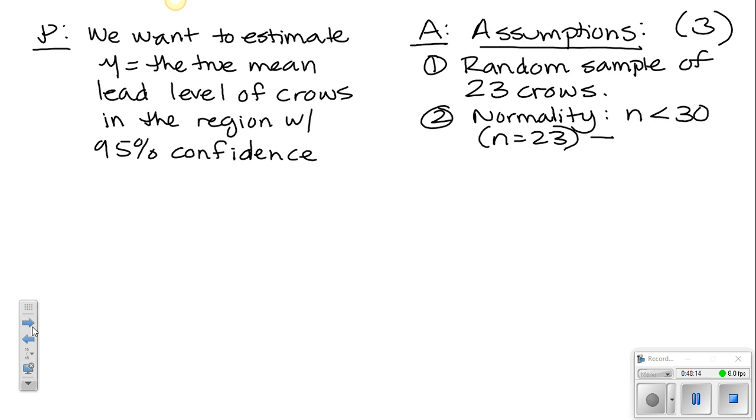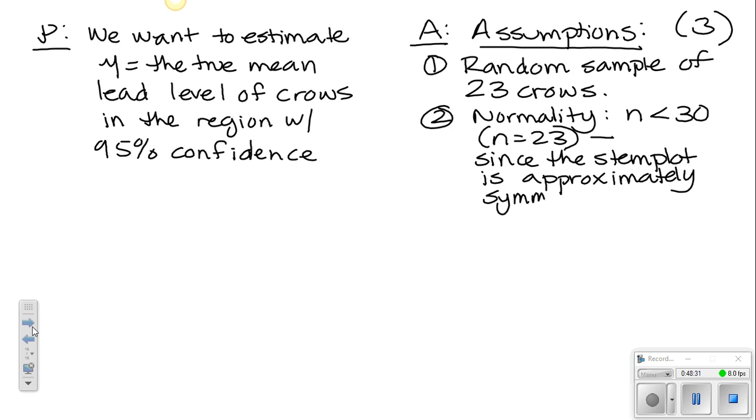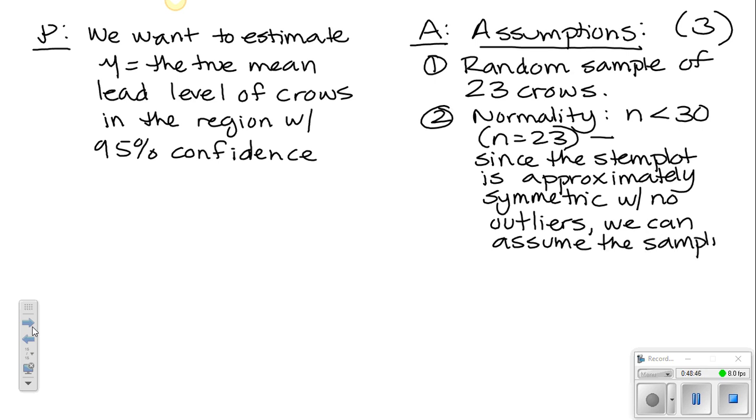So let's write what we did there. We would say since the stem plot is approximately symmetric with no outliers, we can assume the sampling distribution of x bar is approximately normal.